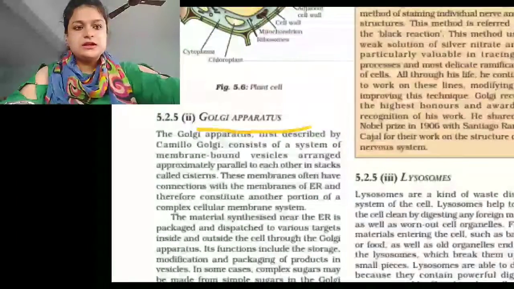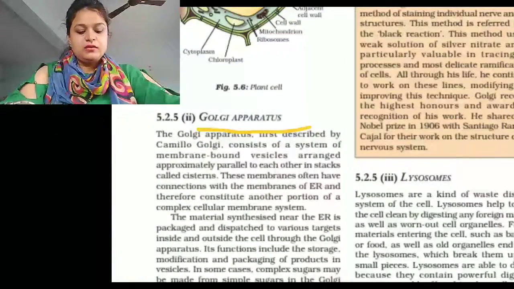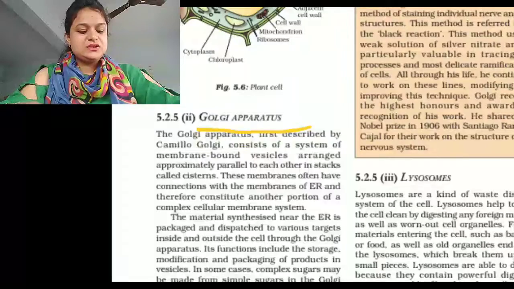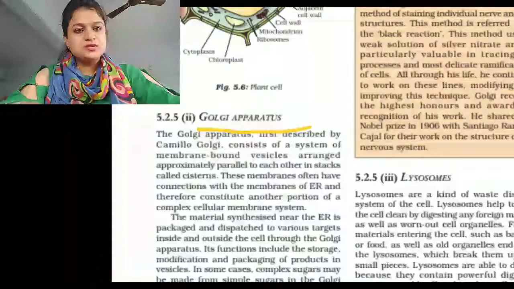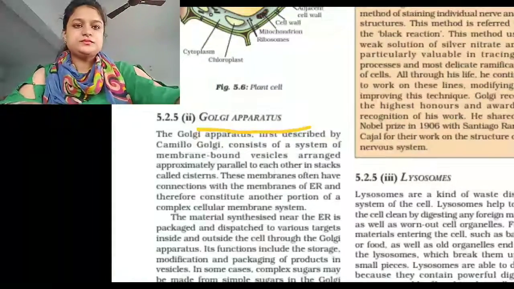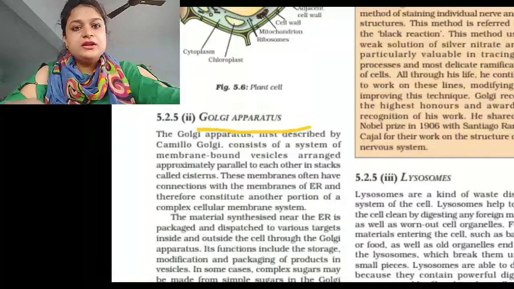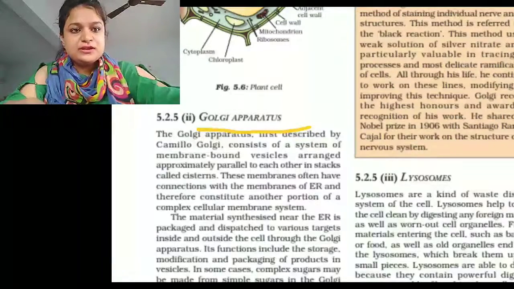Golgi apparatus is also involved in the synthesis of cell membrane and lysosome. So Golgi body further helps in the formation of lysosome.